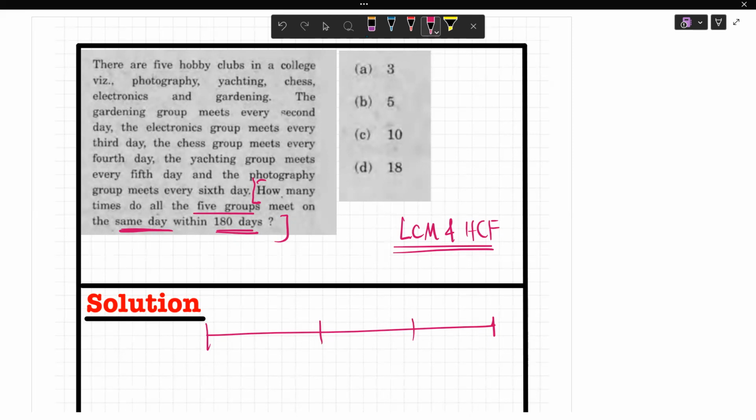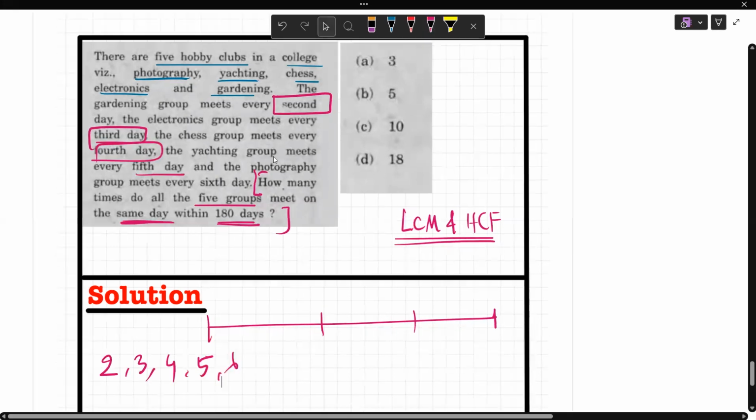Nice approach. There are 5 hobby clubs in a college. Okay, very good. Photography, yachting, chess, electronics, gardening. The gardening groups meet every second day, this is important. Electronic group meets every third day. Chess groups meet every fourth day. Very good. Yachting groups meet every fifth day. And the photography group meets every sixth day. Right? All the data is done.